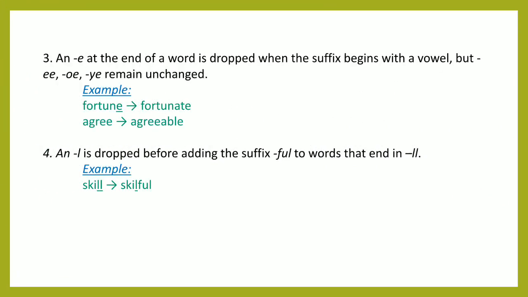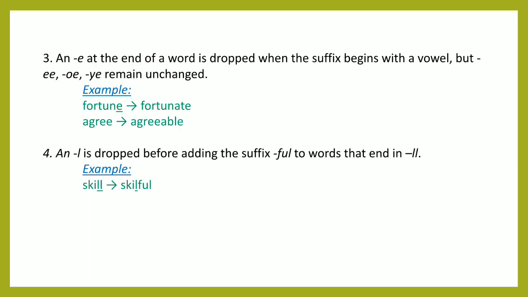Next, an E at the end of a word is dropped when the suffix begins with a vowel. For example, fortune. Here, when we are adding the suffix ate, you can see that we have dropped the last letter E of the word fortune and it becomes fortunate.